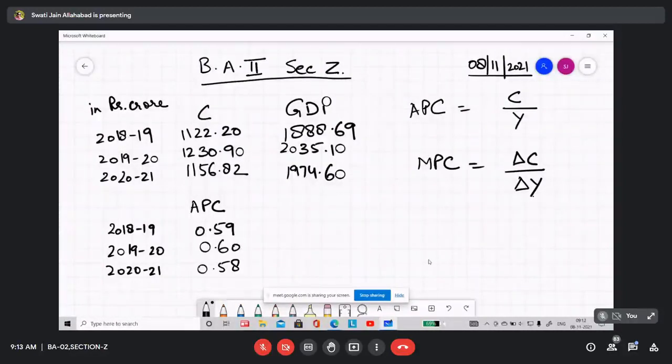Okay. Now, if we have to find out delta C by delta Y, how do we do this? You need to find out the change in consumption and change in GDP.